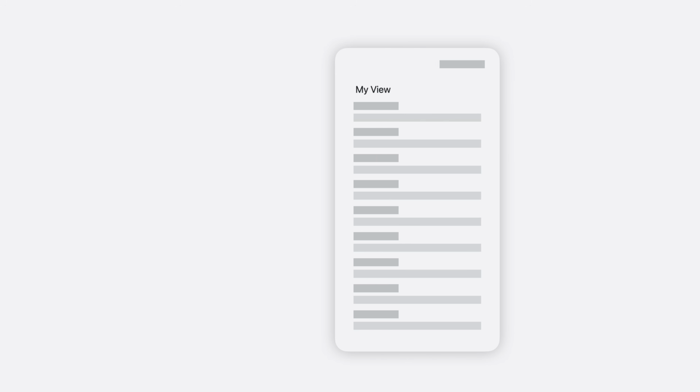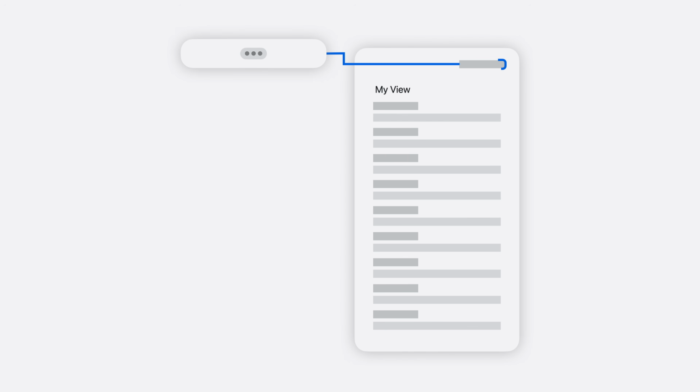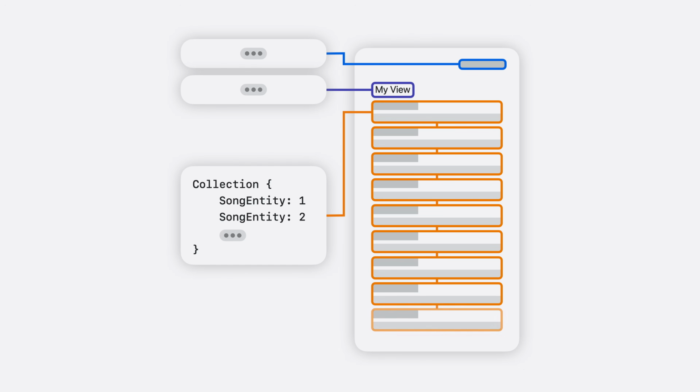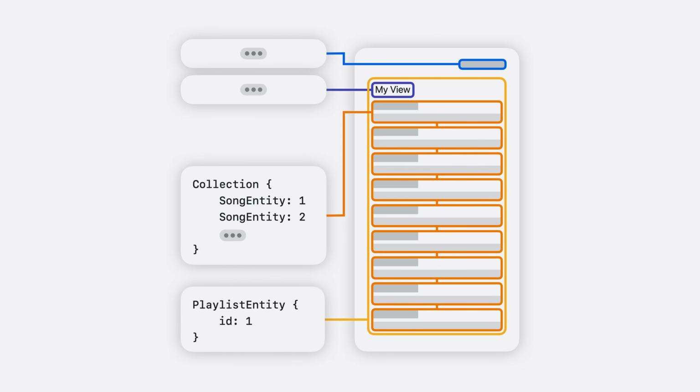Siri needs to quickly understand if the on-screen entities relate to a request. For example, someone asks Siri to play the third one. If Siri can't understand my on-screen entities quickly enough, it may ask to clarify or play something else entirely. People can abandon the request when that happens. The entity display representations you customized earlier can help.